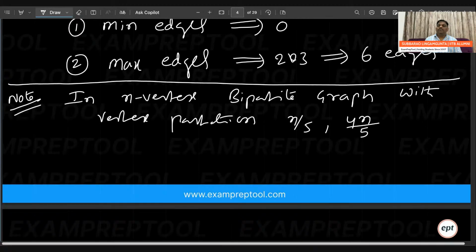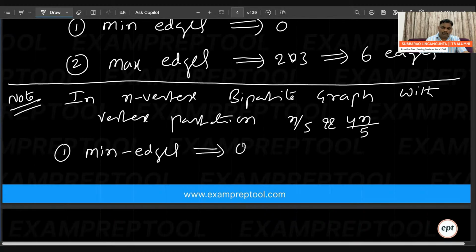In an n vertex bipartite graph with vertex partition n by 5 and 4n by 5, my question is: one, minimum edges how many? I think there may be no edge also, so 0. Two, maximum edges how many? Every vertex of n by 5 is associated to every vertex of 4n by 5. What is the answer?